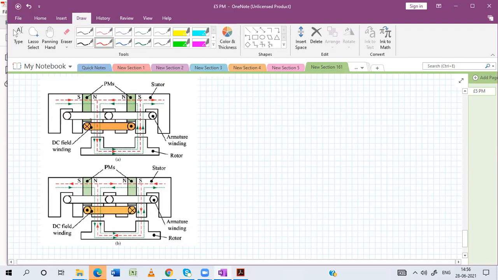So here, if we see the flux path, consider that this permanent magnet has a polarity N and S. As it is a permanent magnet, this polarity remains the same in the second case also. But here the DC field winding current has this direction. Here the current is going inside and here the current is coming out. So if we consider this, what is the direction of the flux? Let us see the direction of this permanent magnet flux.